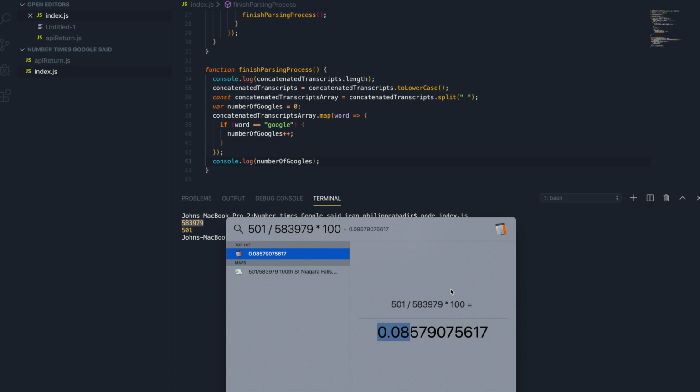0.08% of his words are actually the word Google. That's pretty interesting if you ask me. Or 0.09 if you round it up, but that's the exact answer right there.